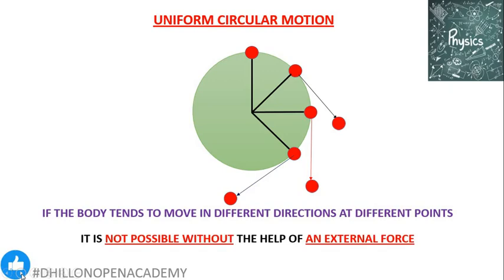This external force which acts onto the body at each point of the circular path has an important property that it must be acting towards the center of the circular path, so that it must always be pushing the body towards the center of the circle so that the body can keep itself moving along the circumference of the circle.